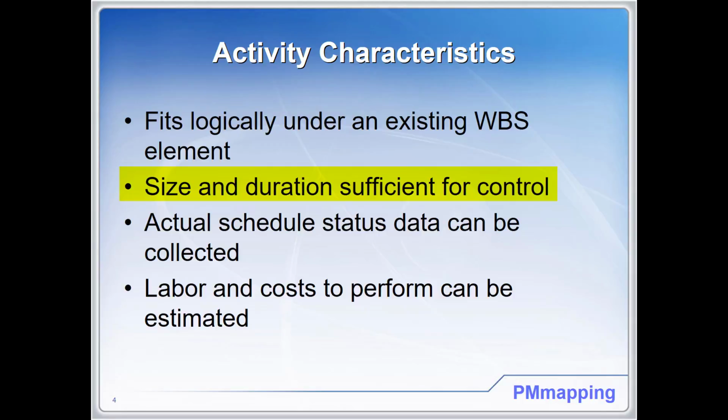The size and duration is sufficient for control. So the extreme would be every 30 minutes you have an activity. That's way too many. You would never be able to manage that, control it, and just the attempt to, you'd come across as micromanaging and your team would not be happy. Also, if you have activities that are 3 months long, 1 month long, that's too long of a duration and you no longer have the ability to control and measure if you're performing the activity per the baseline.